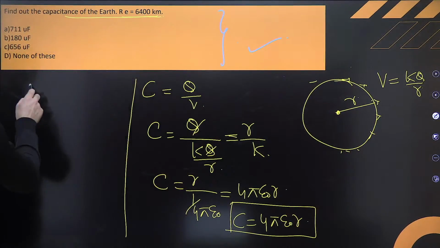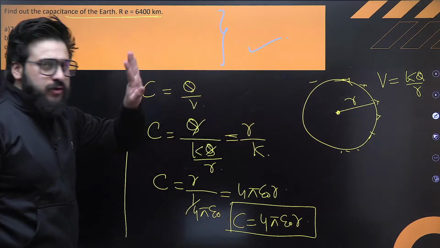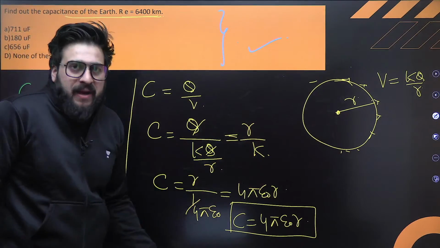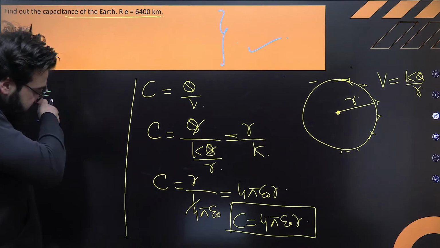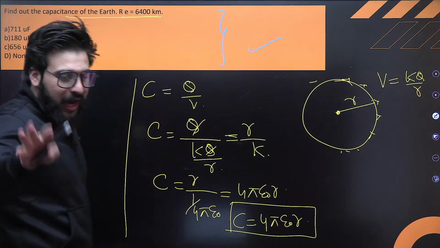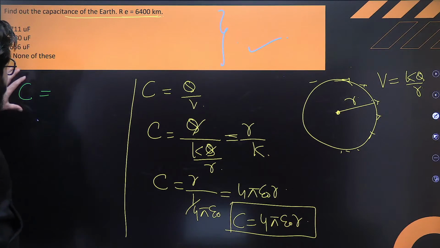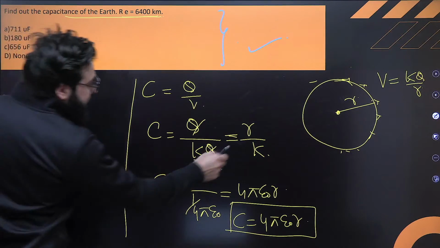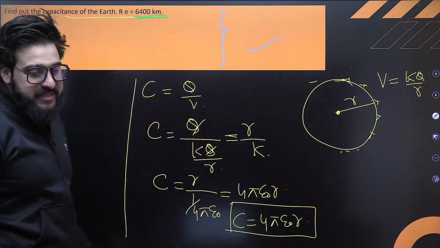You will say, sir, C is equal to, that is what? Take this one. That is R upon 1 by 4 pi epsilon naught, because we know the value of 1 by 4 pi epsilon is 9 into 10 raised to the power 9. Now tell me over here, how am I supposed to do this one? You'll say, sir, in this case, I can definitely write R. What is the radius of this? That is 64,000.